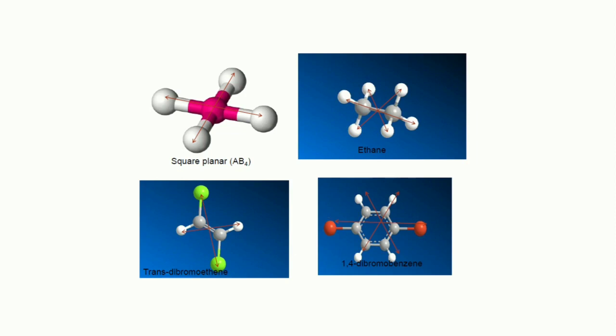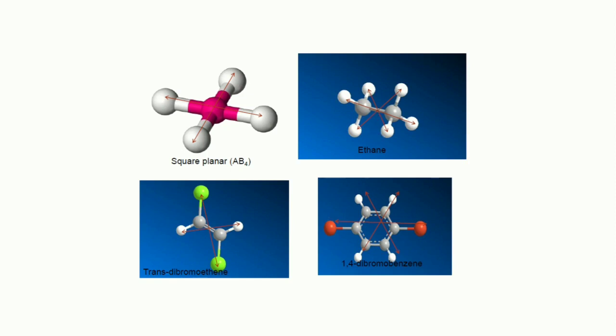Here we can see that this is a square planar molecule. We can say this is PtCl4, and this is actually the middle point or the blank point of the molecule from where we can travel to any direction as well. So there is an inversion center, and in the case of ethane this is quite obvious.